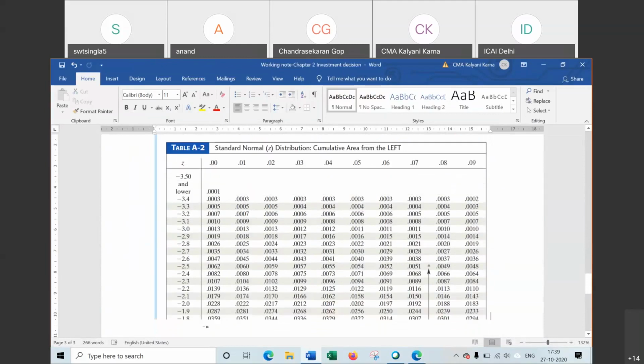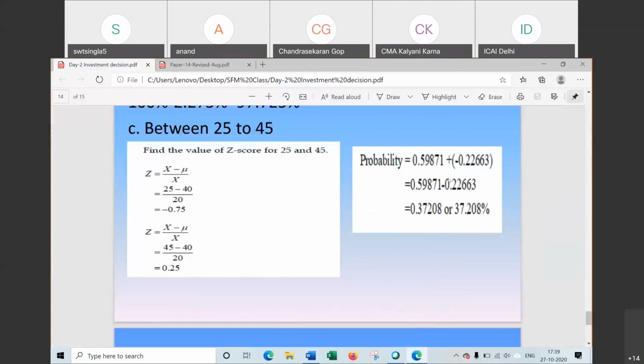Now we have to look for 0.75. So in 0.7 we have to go to the fifth one. In this fifth, you will look. In this fifth 0.7, it will be this value, 0.5987. And in the same way for 0.25, that is in the plus Z score, in 0.2 and in the fifth column, that value will be 0.22663.